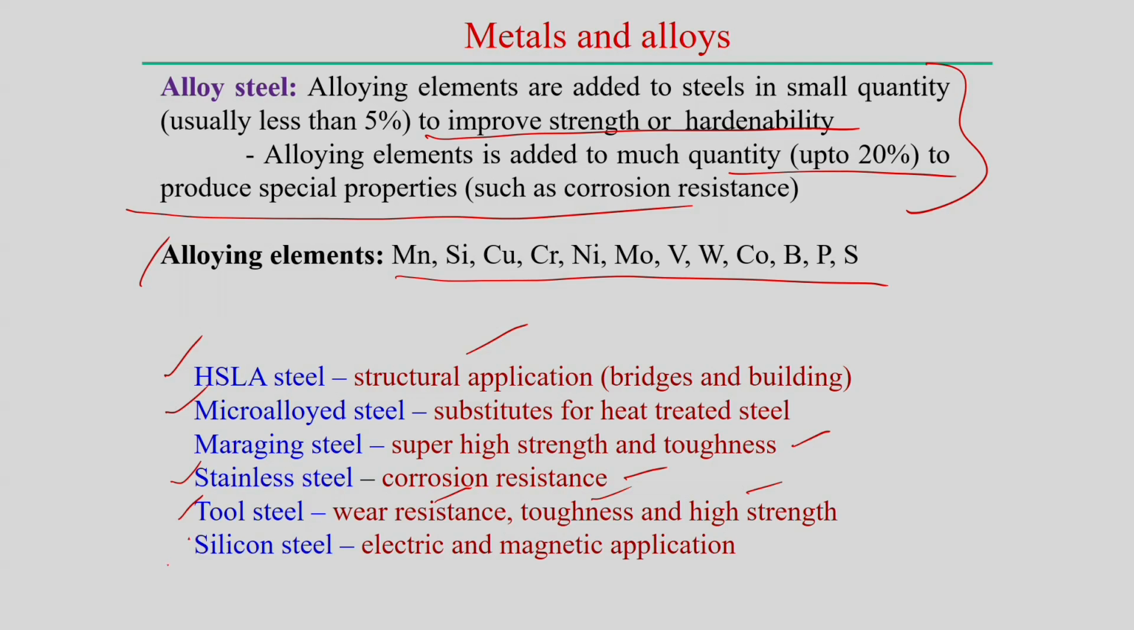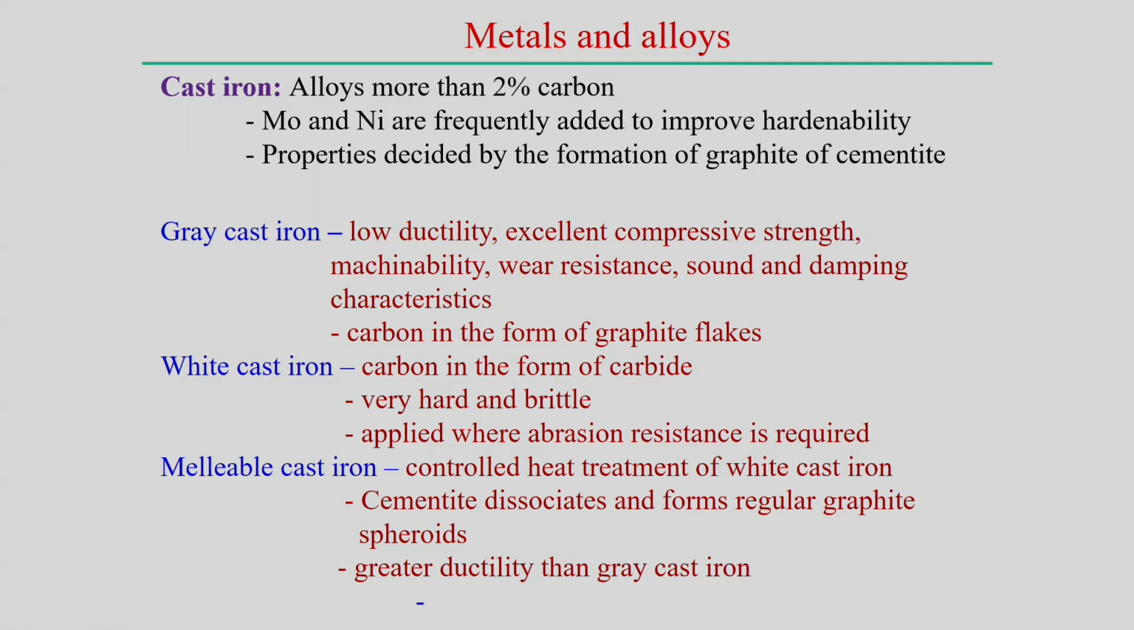Then silicon steel has been developed looking into electric and magnetic applications. So, where electric and magnetic application is the requirement, there you can utilize silicon steel. So, basically by looking into the different requirements and different areas, there is a gradual development of different types of steels, and accordingly they are applied, and these all are under the category of alloy steel. Now, we try to look into cast iron also.